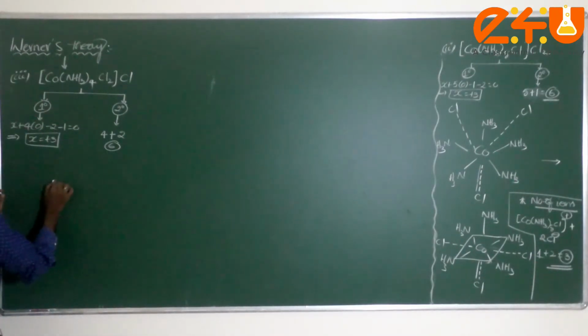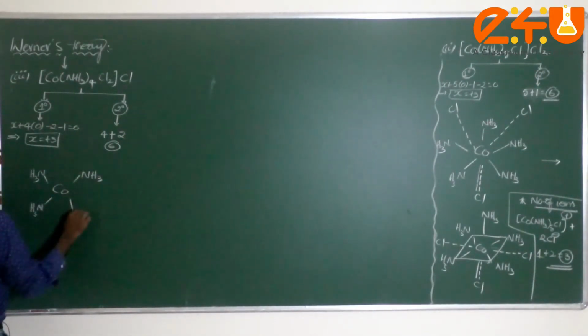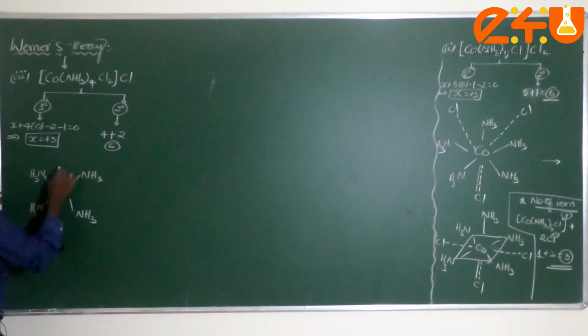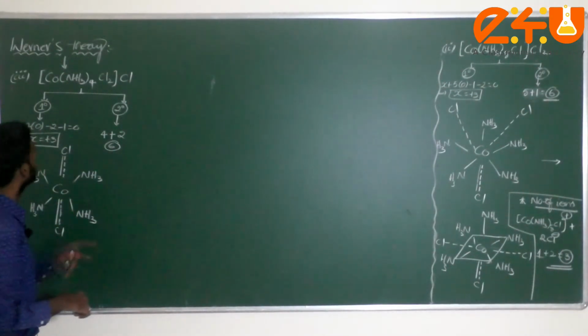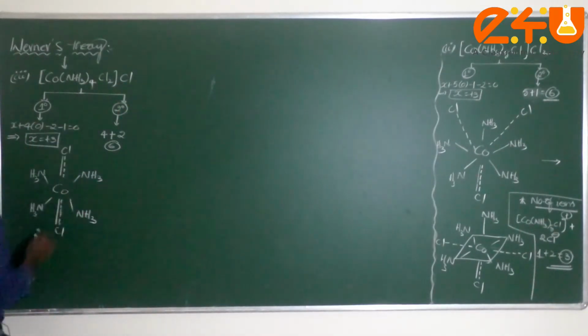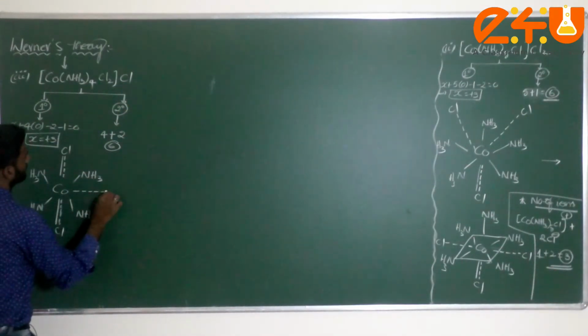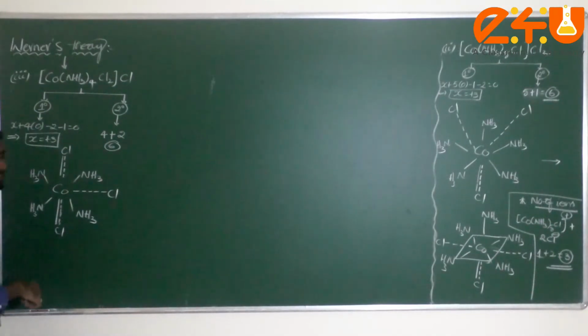Now generally if you take it here, Co, you can consider NH3, NH3, these all covalent bonds. Next I can write dotted lines, this is Cl, this is Cl. Then what about this chlorine atom? Anywhere you can write, I can draw this Cl here, dear students. Am I correct or not?